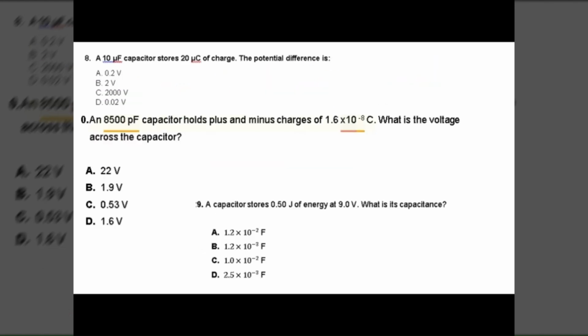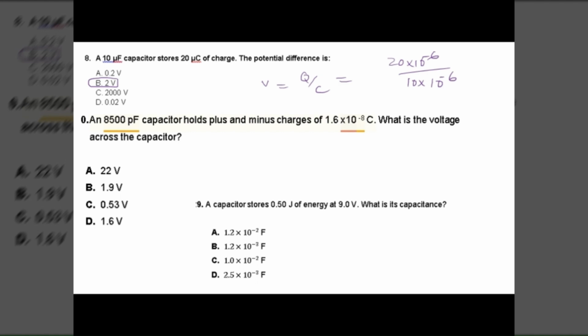Okay, quickly please. Number 8. V is equal to Q over C. 20 times 10 to the power minus 6 over 10 times 10 to the power minus 6. So simple, 2. Math test, without calculation.